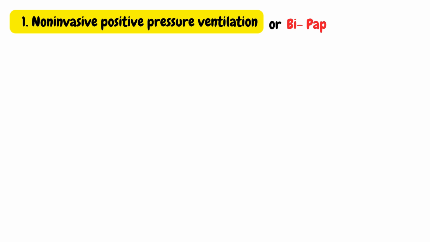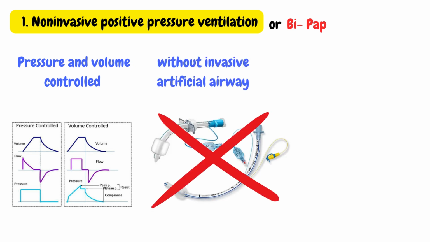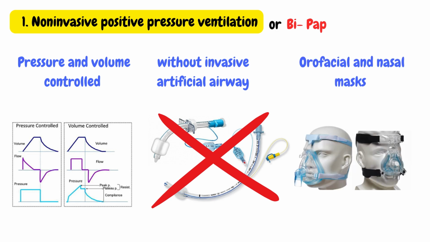A BiPAP system uses a nasal mask for pressure and volume controlled ventilation. Ventilatory support is given without using an invasive artificial airway like an endotracheal tube or tracheostomy tube. In this, orofacial and nasal masks are used. An inspiratory positive airway pressure, IPAP, and an expiratory positive airway pressure, EPAP, are set with a desired pressure support and positive end expiratory pressure level, PEEP.